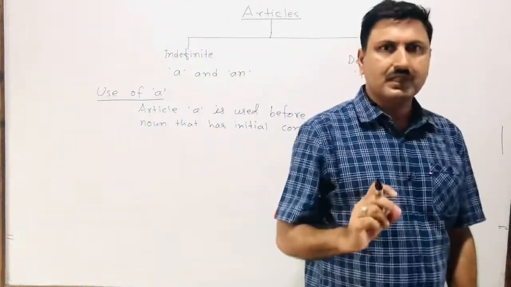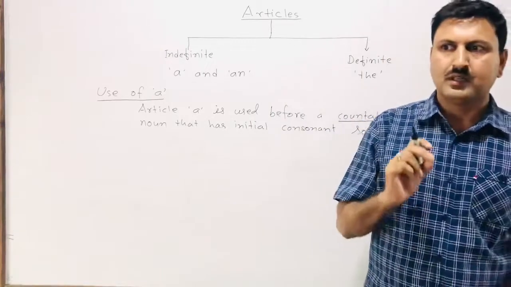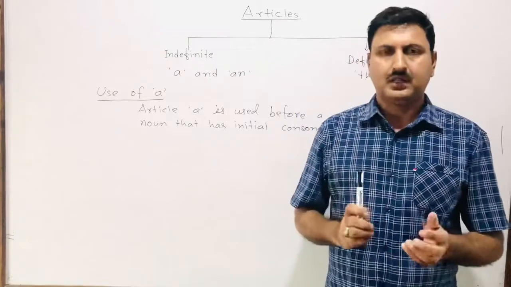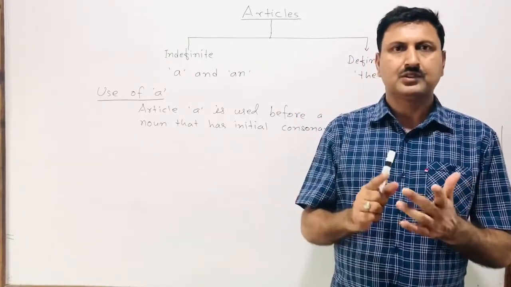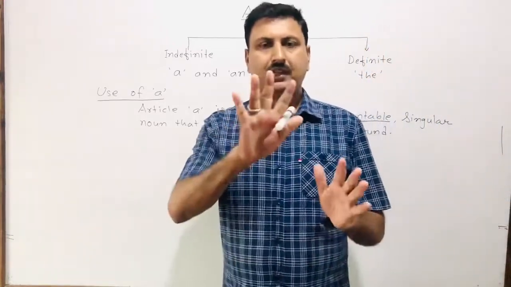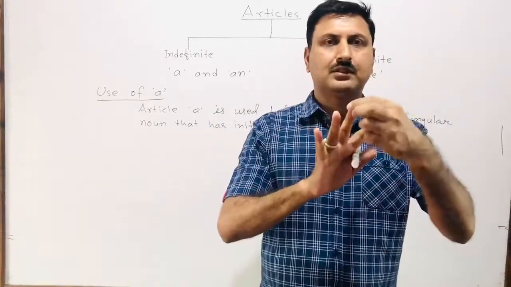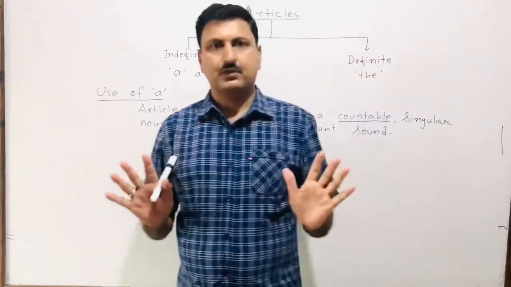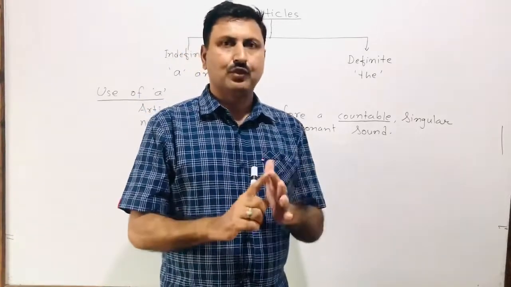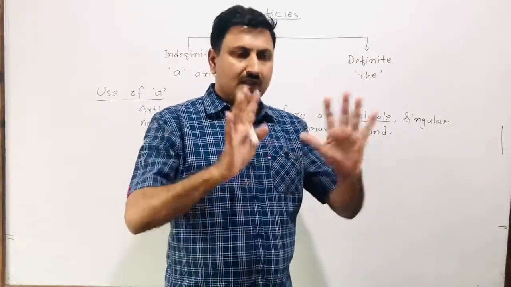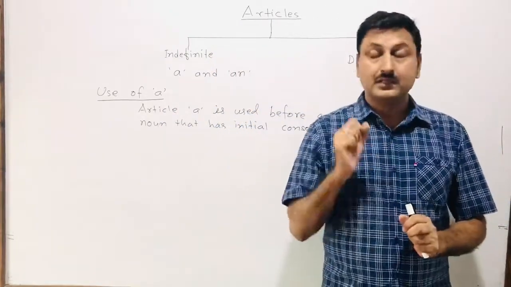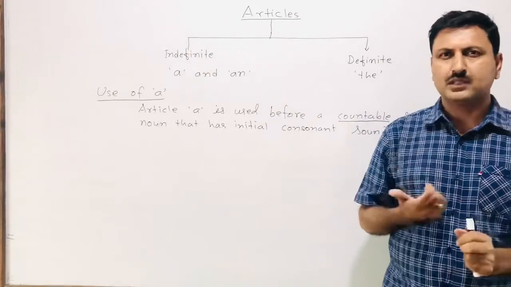Countable means something that you should be able to count. For example, book. 1, 2, 3, 4, 5, 6. We can count. Fingers. 1, 2, 3, 4. We can count. Person. 1, 2, 3, 4. We can count. So these are countable nouns. If you cannot count the noun, that is uncountable. For example, water.